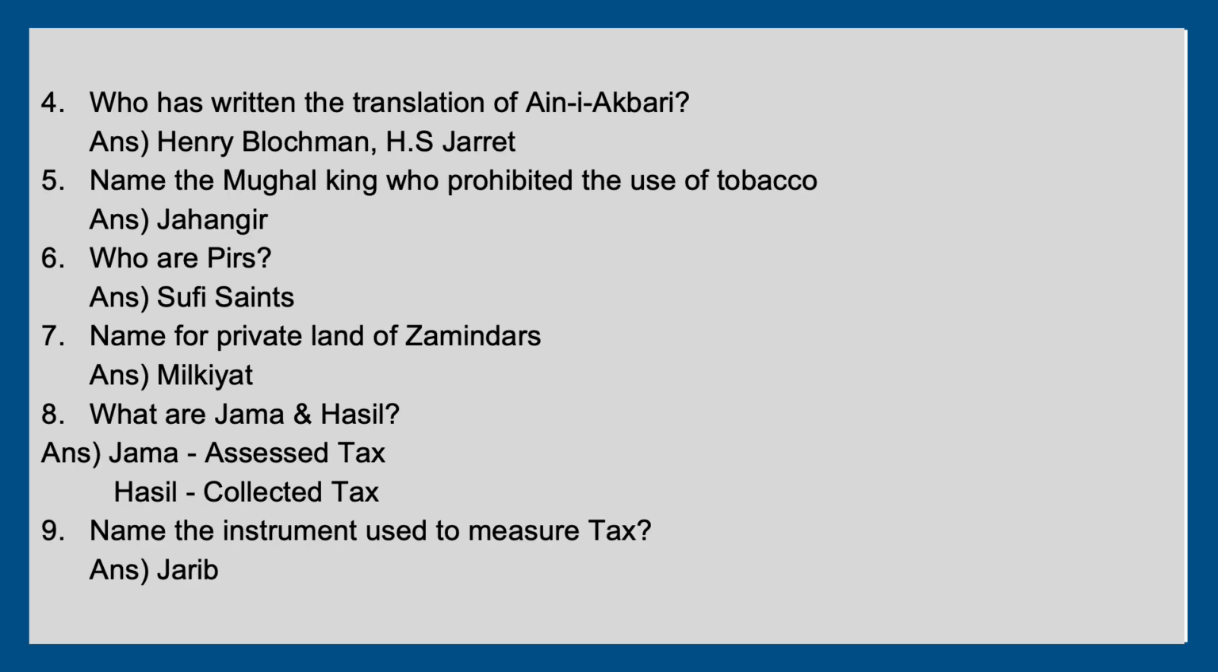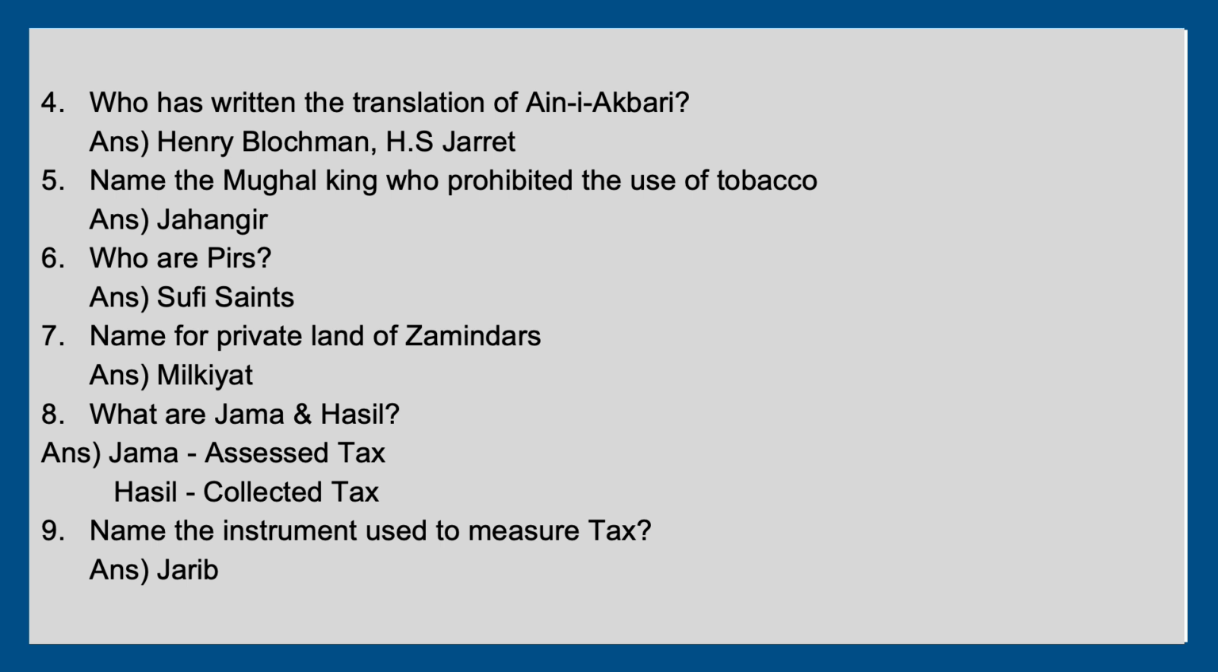The fourth question, who has written the translation of Ain-i-Akbari? That is Henry Blochmann and H.S. Jarrett. Then, which is the king who prohibited the use of tobacco in the medieval period? That is Jahangir. Sixth one, who are Pirs? Sufi saints are also known as Pirs.